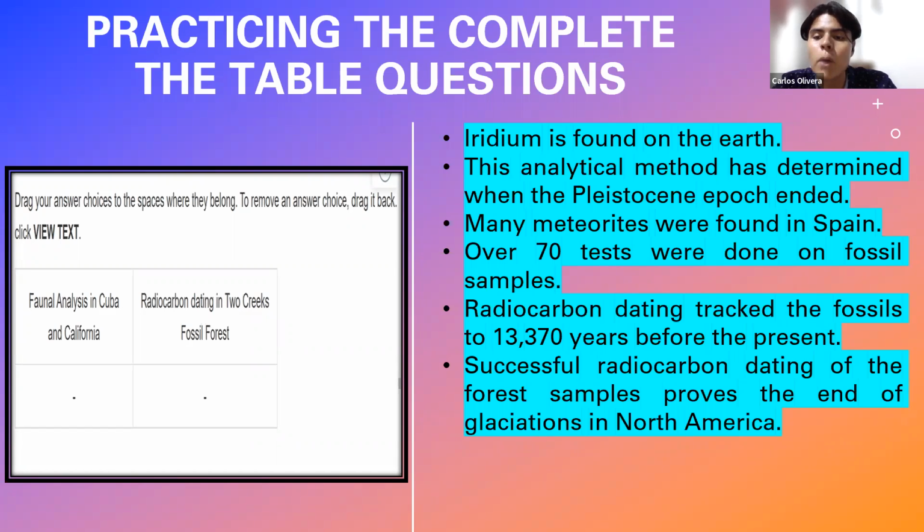Over 70 tests were done on fossil samples. This one, I remember, is something that was discussed in the California and Cuba analysis, because this reading passage that we were reading talked about two experiments, one in Cuba and California, and another experiment in a fossil forest. So I remember that these 70 tests were mentioned in the context of Cuba and California. Therefore, I know that is its category. So I take this statement and drag it within the category that it is connected to. 70 tests were done on fossil samples was connected in the passage with Cuba and California. Therefore, I drag it, and I let it down within the reply box.